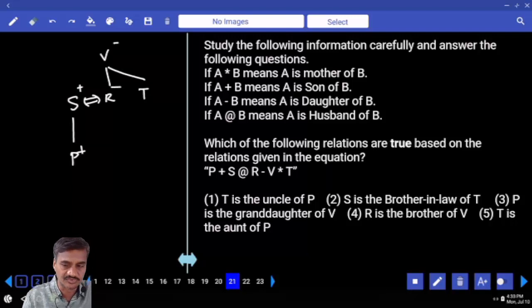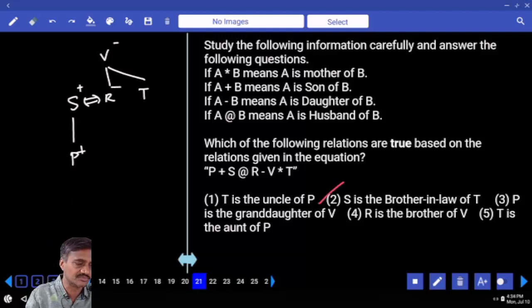Now according to this one, T is the uncle of V. Maybe uncle, maybe aunt. The gender of this T is not known. S is the brother-in-law of T. Yes, T is his sister's husband. That is definitely true. Choice 2 to question number 21.